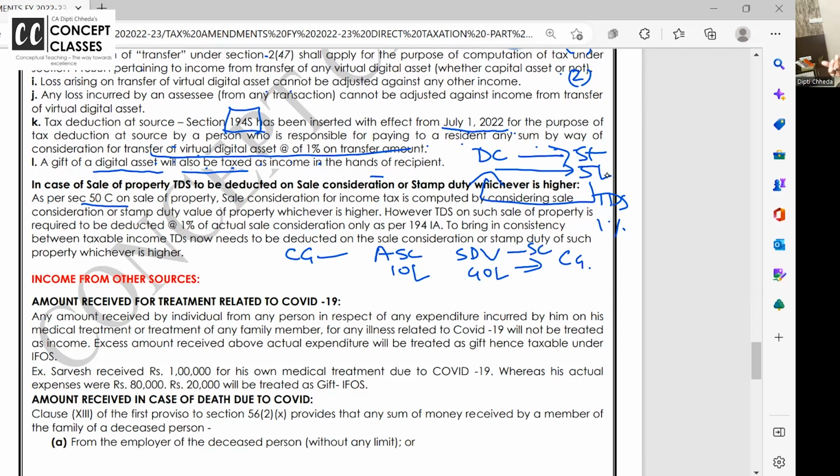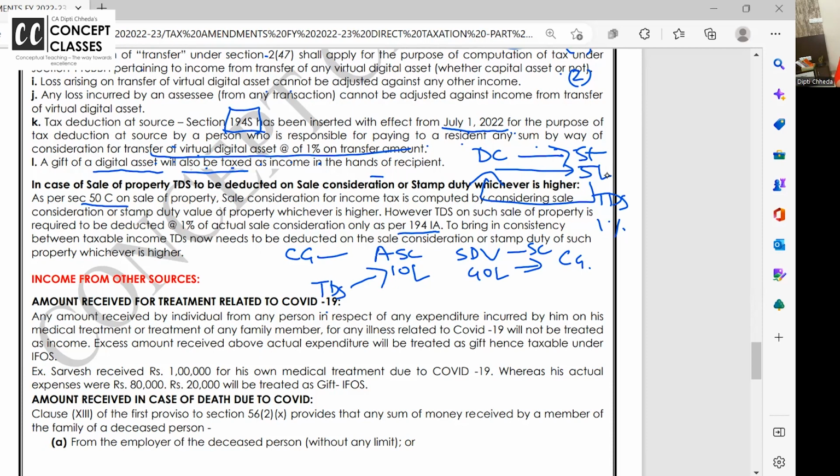That was already there. But TDS under 194IA was deductible on actual sale consideration. Why? Because you are giving me 10 lakh as the actual sale consideration, no? So 1% TDS was deducted earlier on 10 lakh.